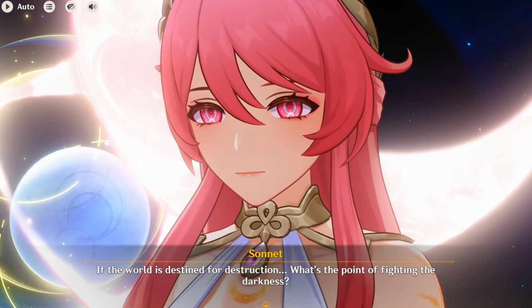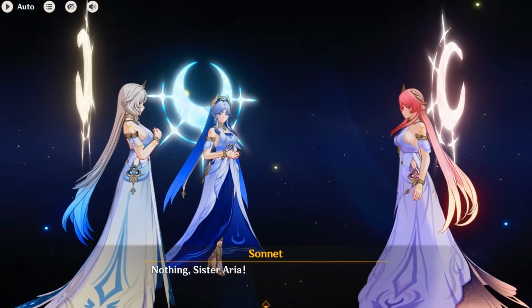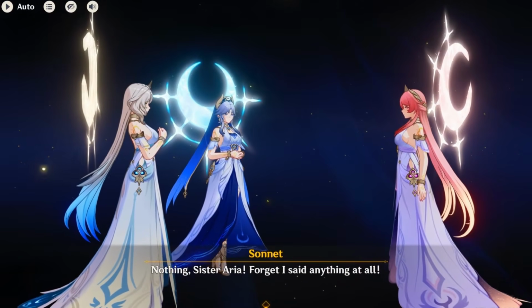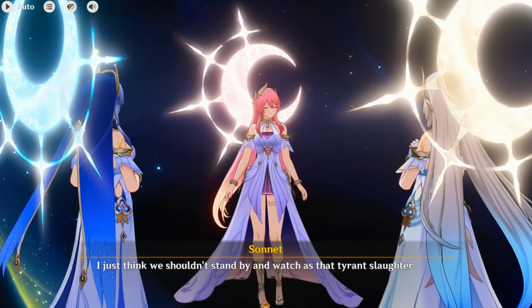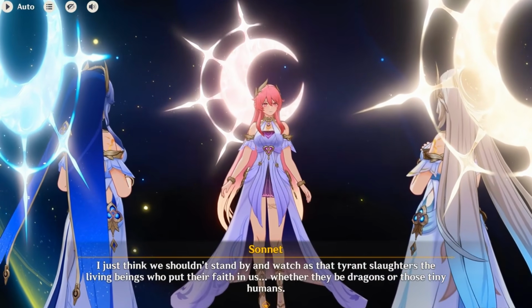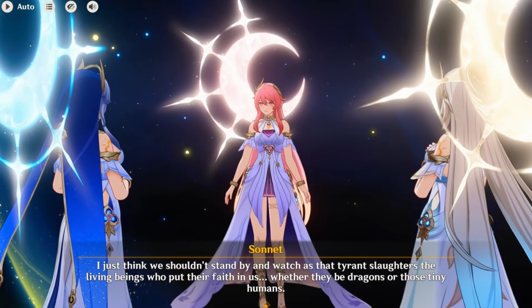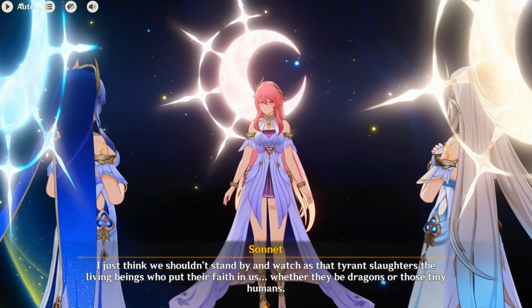I remember so many people, like I said, earlier on, once upon a time ago, I think around the time of Fontaine, maybe Sumeru, right? The Genshin community was always saying that Genshin had a villain problem. They didn't have good villains. Genshin was struggling with villains, and then subsequently, with games like Honkai Star Rail and everything coming out and having really good villains. Let's not get it twisted, right?